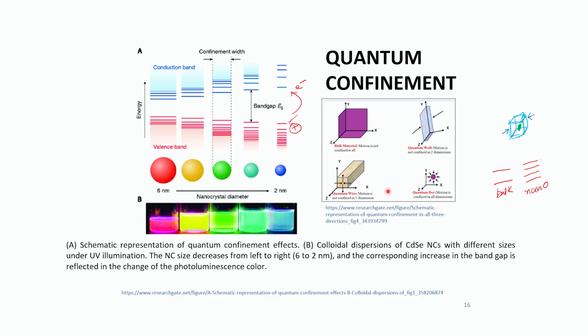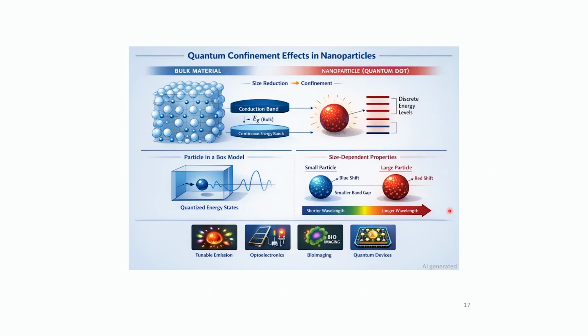Okay. So in a quantum dot, this is a zero dimensional material where the motion of the electron is confined in all three dimensions. That is the particle in a box model. It is confined in all three directions, in all three axes. The motion of this electron is confined. That is a quantum dot for you. So that's quantum confinement in a nutshell.